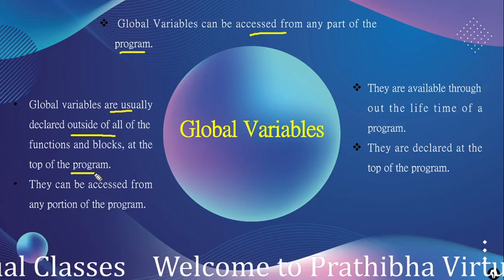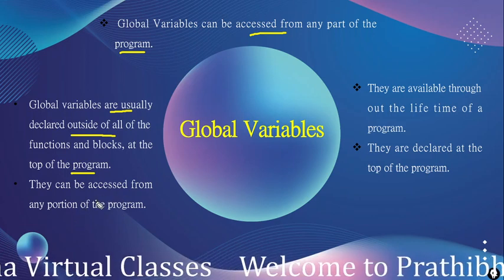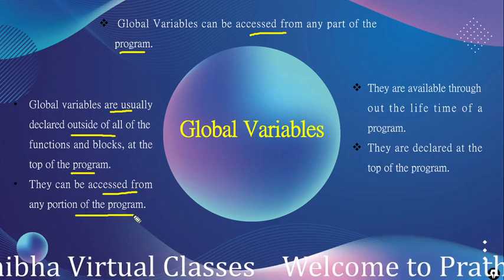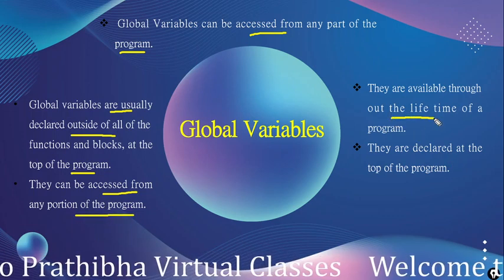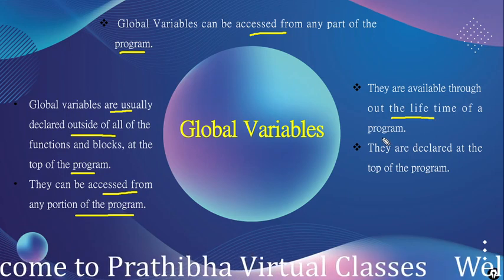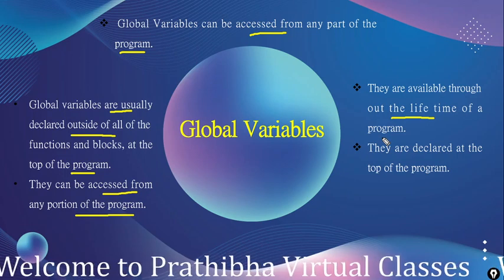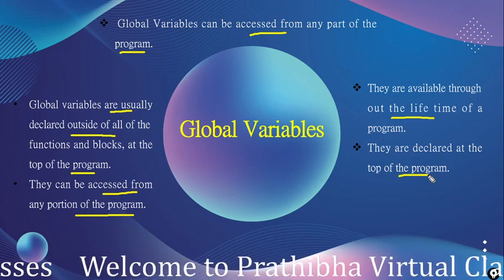Those are called global variables, and these can be accessed from any portion of the program. They are available throughout the lifetime of a program, up to the program execution.